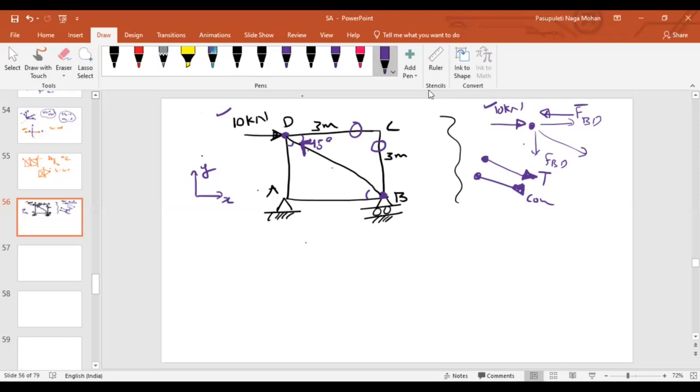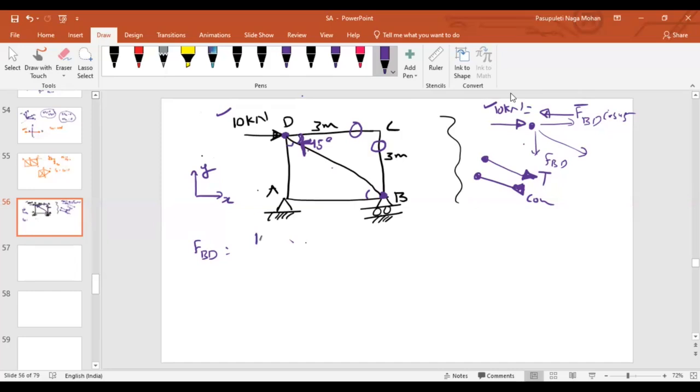If the force in the member BD is FBD, and this angle is 45, if you resolve it along X, how much will you get? FBD cos 45, since the angle is with respect to the horizontal. Then equating these two, 10 kilonewton must be equal to FBD cos 45.